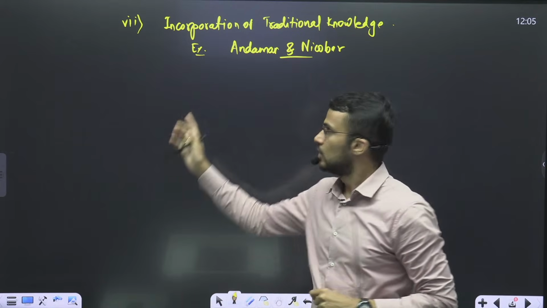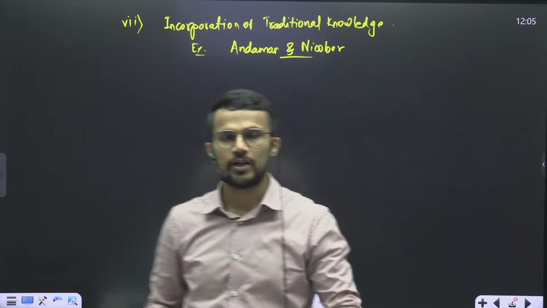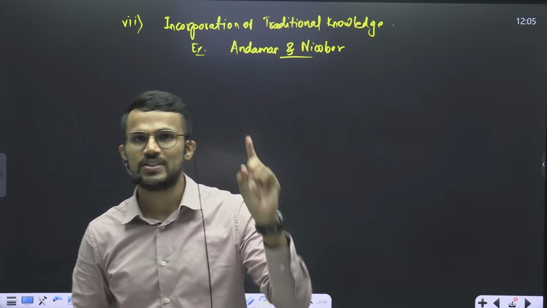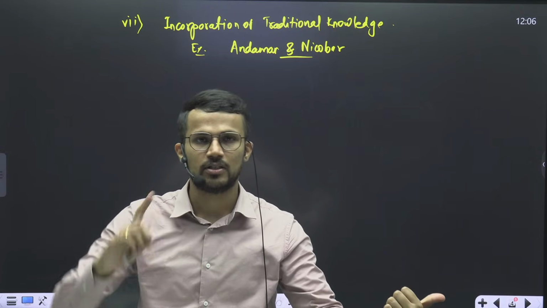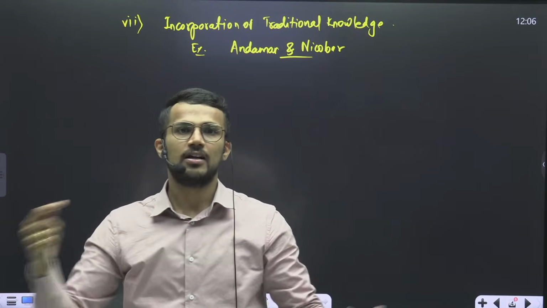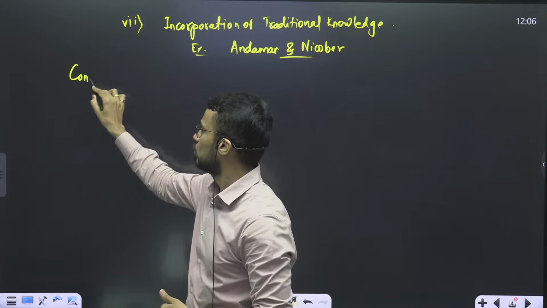Clear? Fine. So if we incorporate these points and aspects, we will be able to solve this dilemma of rapid infrastructure development and the increasing disaster risk of that area, right? So that way you can write. And then the conclusion.